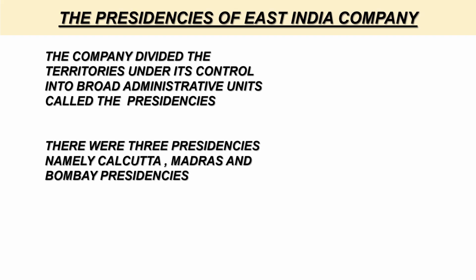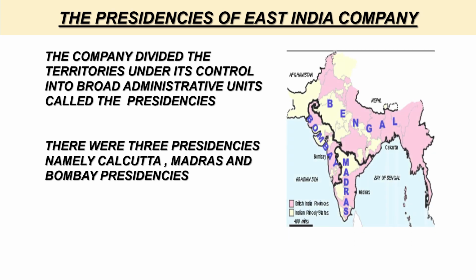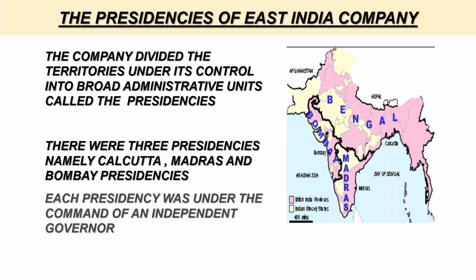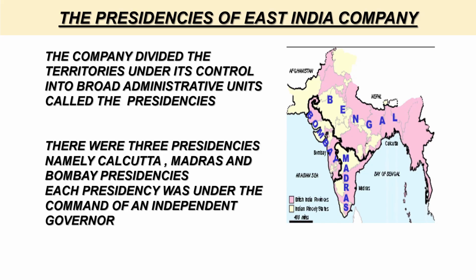There were 3 presidencies, namely Calcutta, Madras, and Bombay presidencies. Now, you can see in the map all the 3 presidencies, and you will realize why Bengal presidency was the most important presidency for East India Company. Each presidency was under the command of an independent governor.